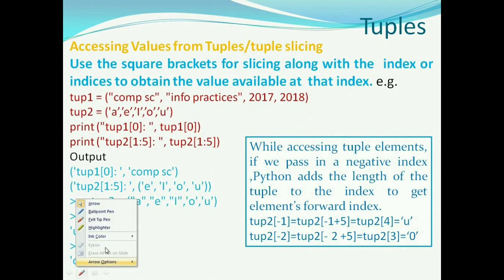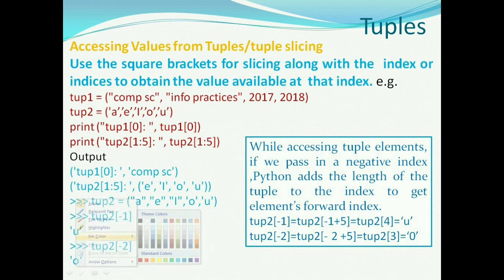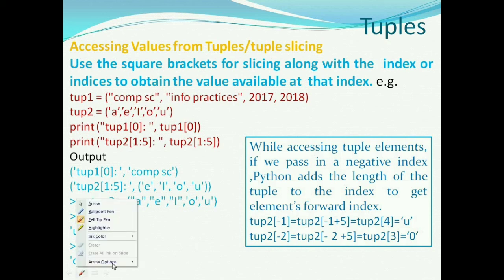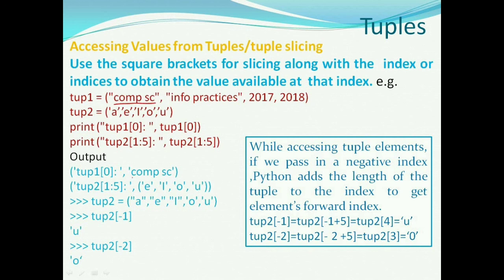Tuple slices are the subparts of the tuple extracted out. Use square brackets for slicing along with the index or indexes to obtain the value available at that index. In this case, tuple1 = ('Comp Science', 'Info Practices', 2017, 2018), and if you write tuple1[0], then it will give 'Comp Science'. tup2 = 'AEIOU'. tup2[1:5] will give